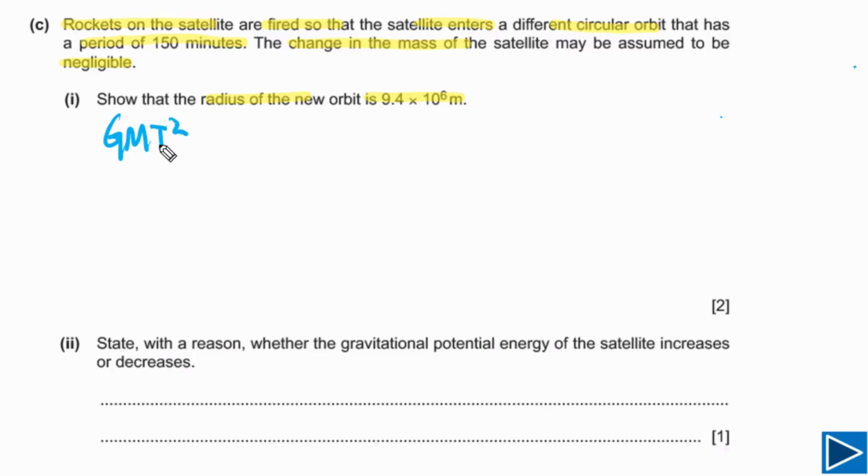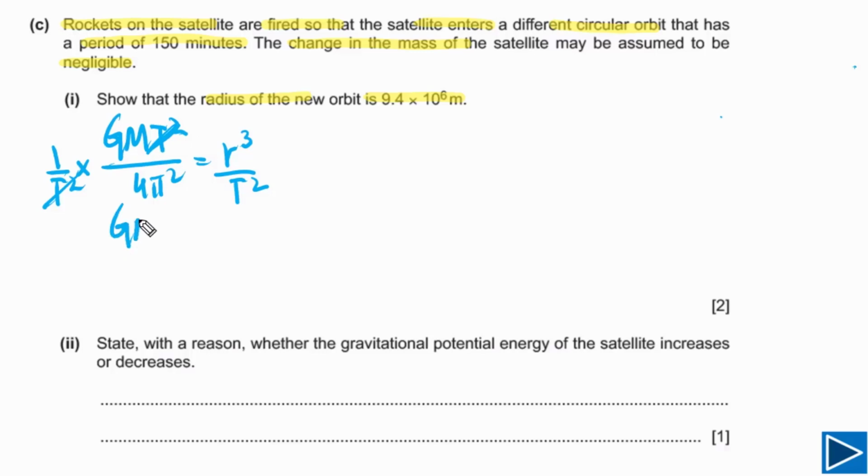In part B, we have derived that GMT² over 4π² is equal to r³, where r is the radius of the orbit. Let's divide first of all by T² on both sides. We can cancel this T² with this one.